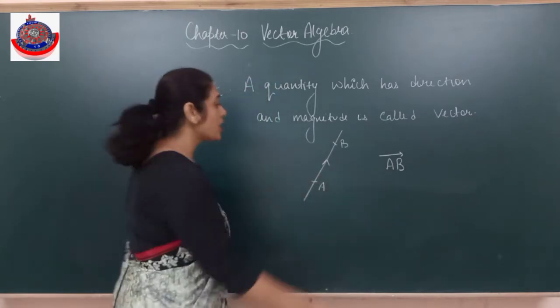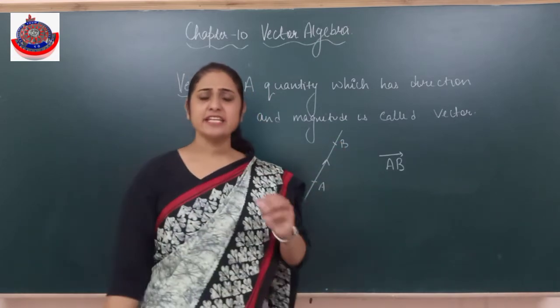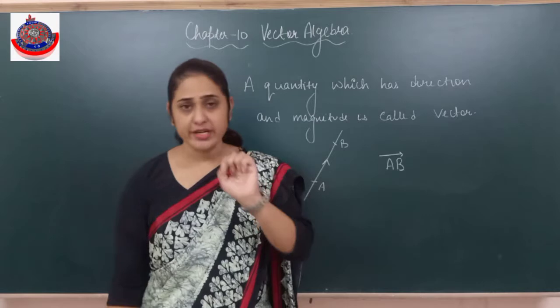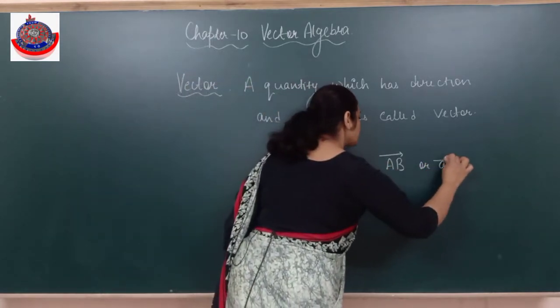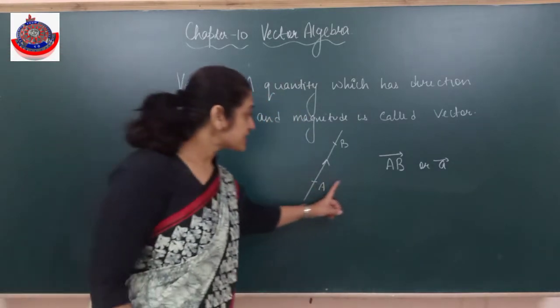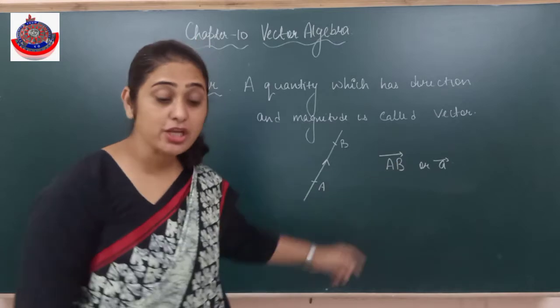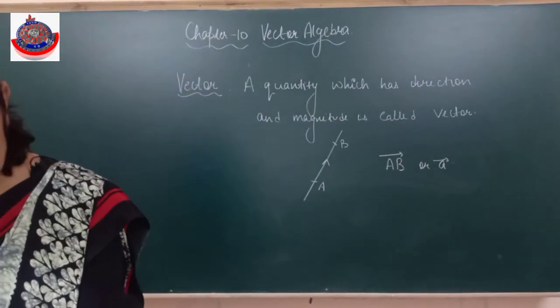AB with an arrow. Or its length is represented by a. Suppose the length from A to B is a units. So it can be written as a. The vector can be represented by vector AB, or if you give some name to it, it can be written as vector a.